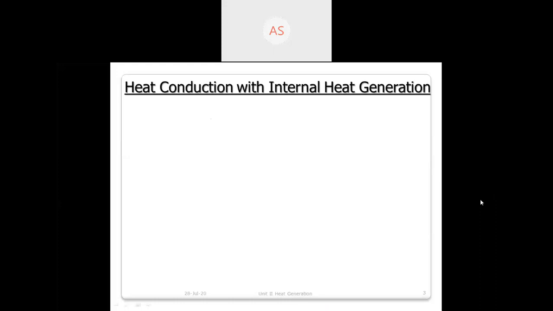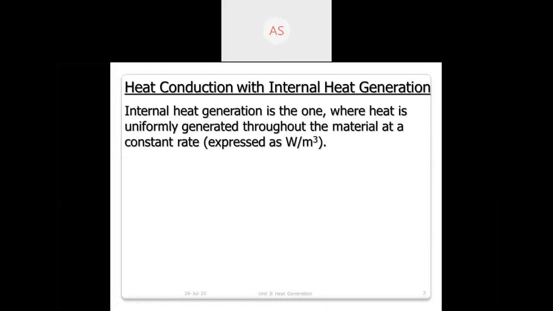Okay. Now with generation, there is one concept: the heat is generated uniformly. If suppose there is a 1 meter cube, then we are considering not the center of that volume, but that uniformly at each and every part the heat is generated at the same rate. This is the concept here.